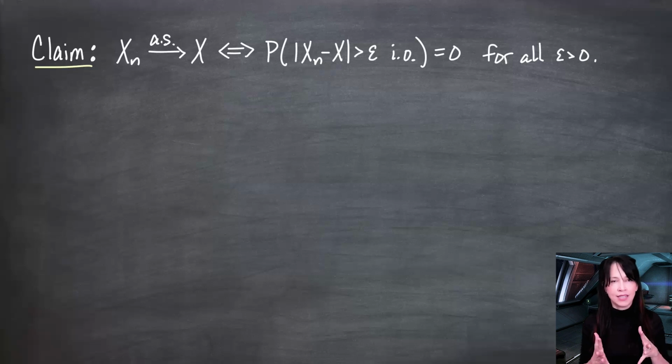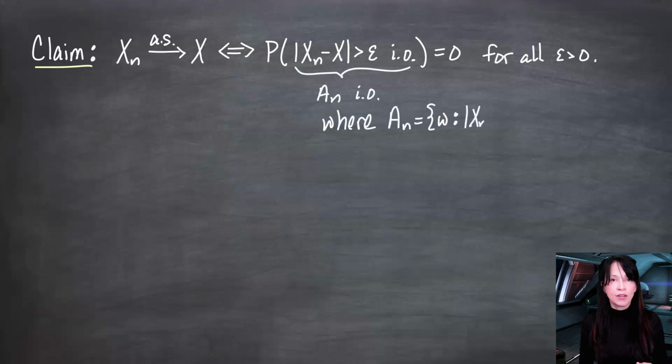Let's see why these are equivalent. I am going to call the set of omegas for which the absolute value of Xn of omega minus X of omega is greater than epsilon, I'm going to call this An. So this is like writing An infinitely often, and An is this set of omegas. And yes, I should probably call this A sub n comma epsilon, or something that shows that this set is also defined by epsilon. But in giving this set a name, I can rewrite my claim like this.